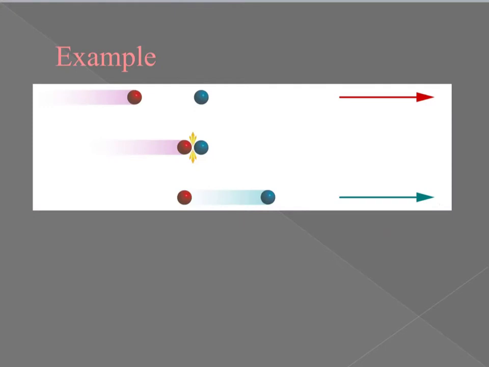So let's look at this example again of the ball, and let's imagine that the mass of these balls is the same, and they're both 1 kilogram, because that will make our calculations easy. So if the initial velocity of the red ball is equal to 2 meters per second, and this one has an initial velocity of 0, then the initial momentum of the red ball is equal to 2 kilogram meters per second, because momentum equals mass times velocity, so our 1 kilogram mass times our 2 meters per second gives us 2 kilogram meters per second.